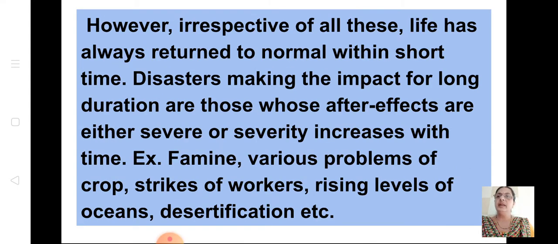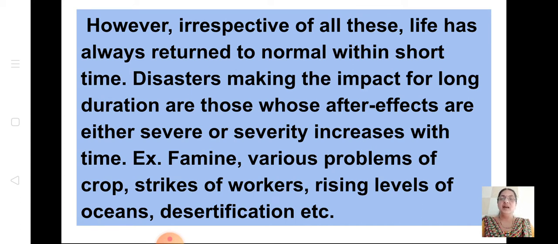However, irrespective of all these, life has always returned to normal within a short time. After a few days or a few months, it will take time, but it will come back to normal, and people will forget about that disaster itself. If there is a derailment or any major train accident, within a few days it will be forgotten, and as usual there will be crowds in the local train and everything will be normal.